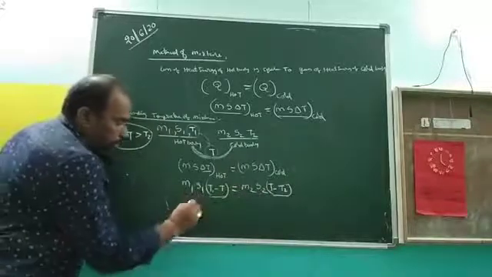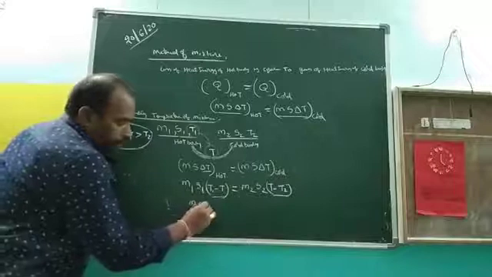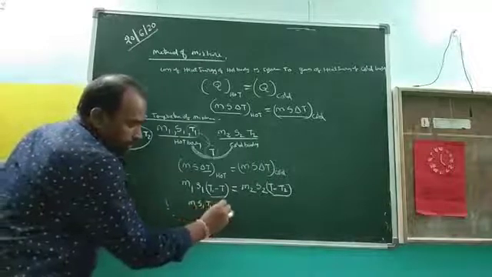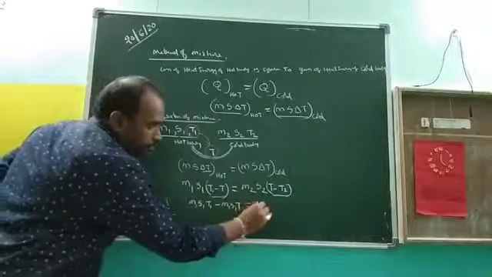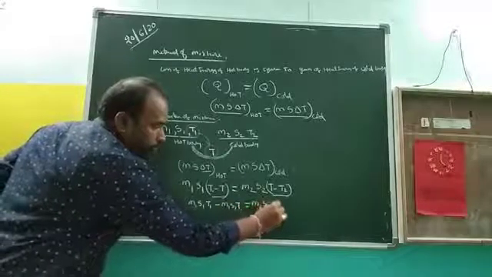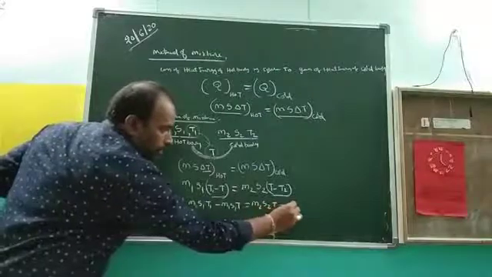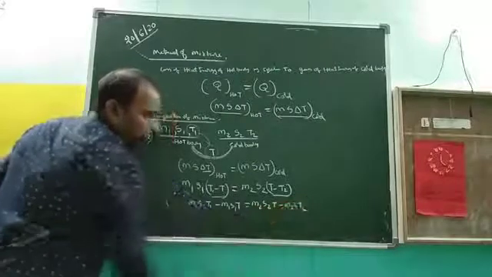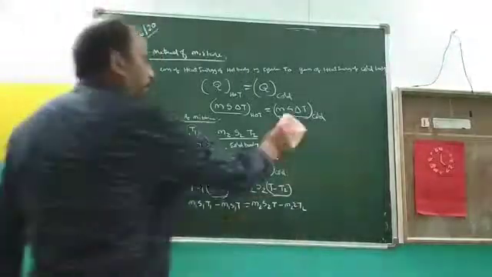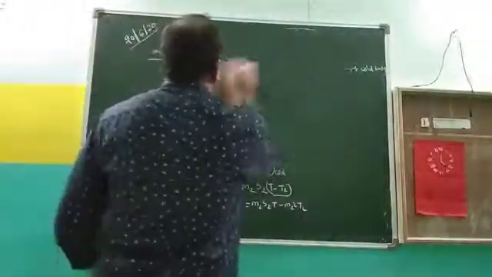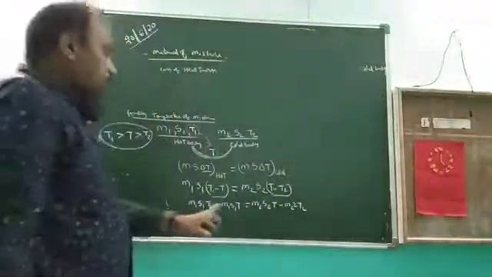Then you substitute: M1 S1 (T1 minus T) is equal to M2 S2 (T minus T2). Are you clear? After that, you simplify this.